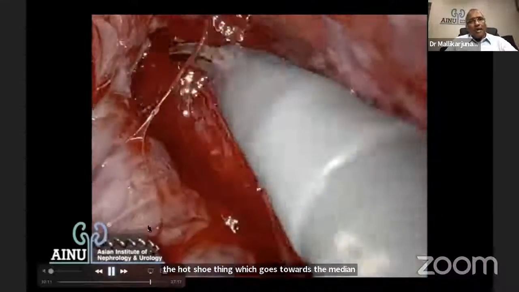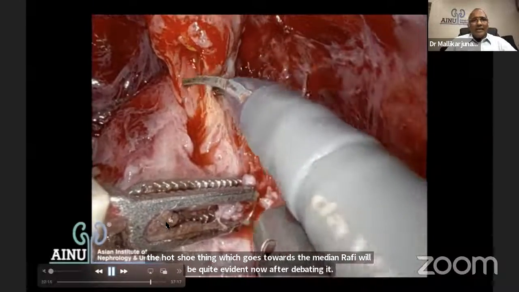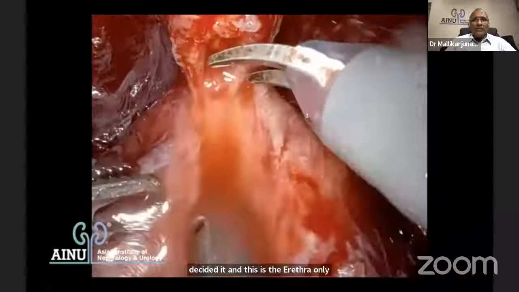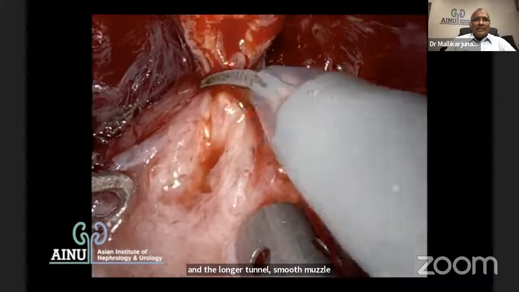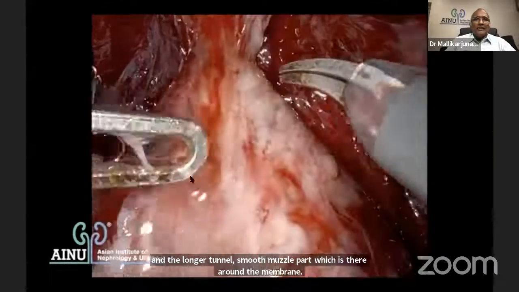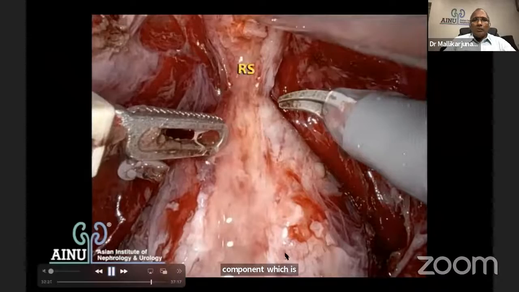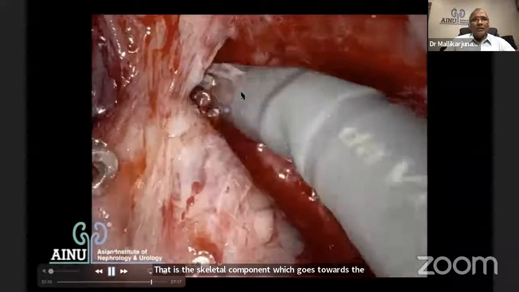See this, the posterior part is already clear. We have dissected it. And this is the urethra, only the circular part, and the longitudinal smooth muscle part which is there around the membranous urethra which is being divided. And now you see the skeletal component which is there posterior to it. That is the rhabdosphincter which goes towards the median raphe, and trying to preserve that is going to be very essential.